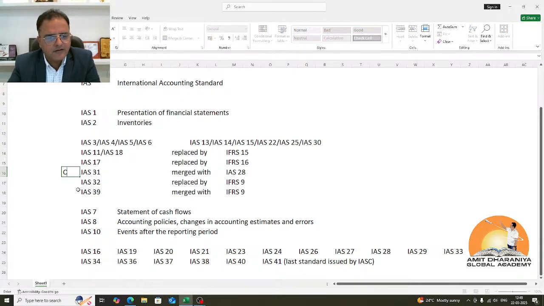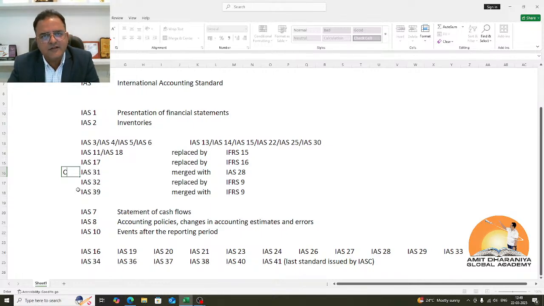So if you look at the list, there are standards which are still relevant and applicable. Among them are IAS 16, Property, Plant and Equipment, IAS 19, Employee Benefits, IAS 20, Government Grants, IAS 21, the Effects of Changes in Foreign Exchange Rates, IAS 23, Borrowing Costs, IAS 24 for related parties, IAS 26 for retirement obligations, IAS 27 for separate financial statements.